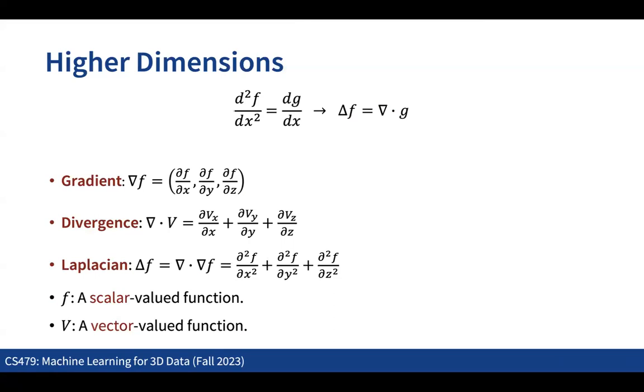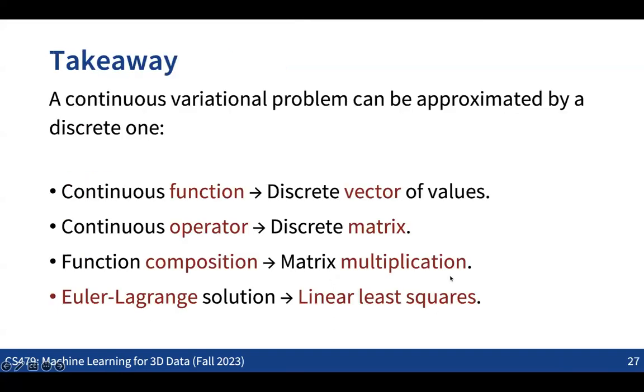I just don't understand the meaning of variational in that case. The word variational. Where did I say it? A continuous variational problem.